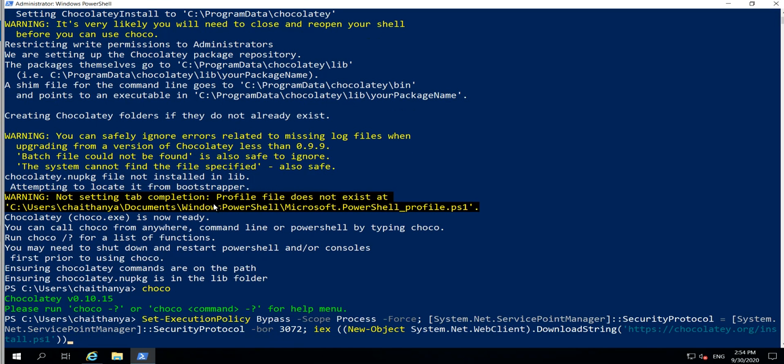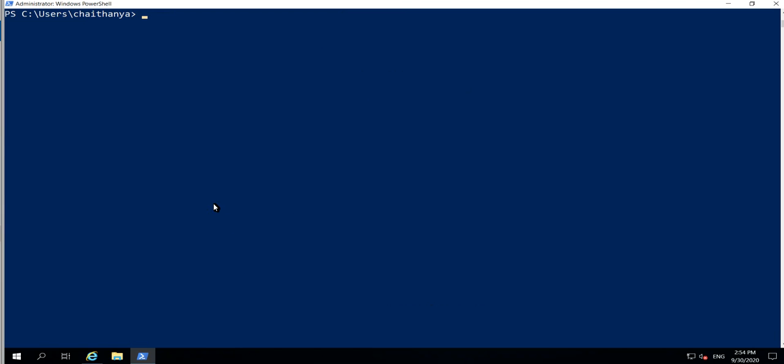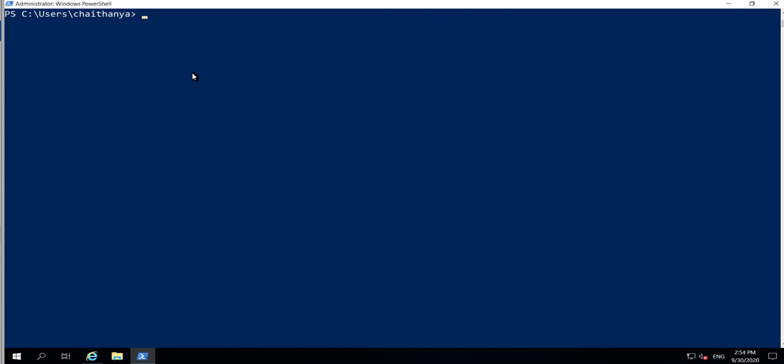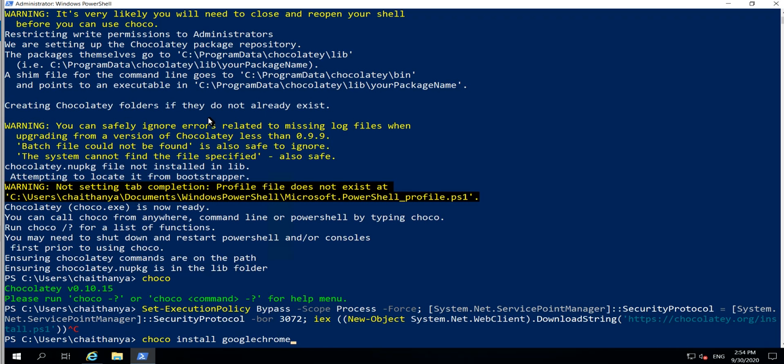Sorry, I'm clearing the screen. I'm copying it and pasting it over here. You can see choco install googlechrome.